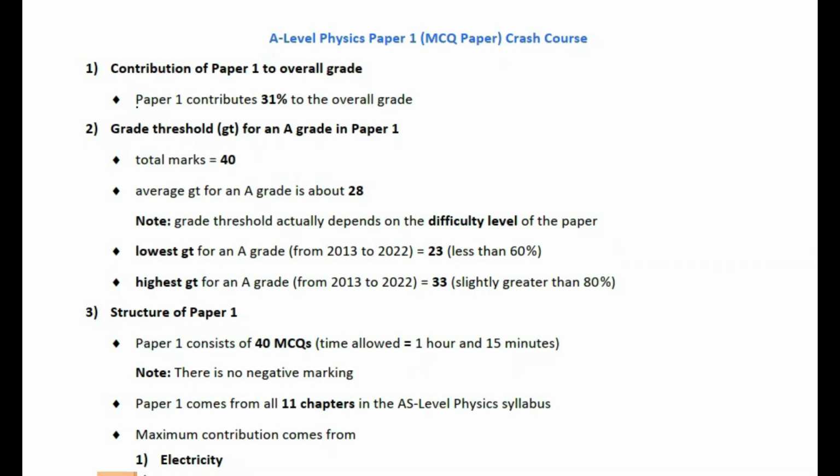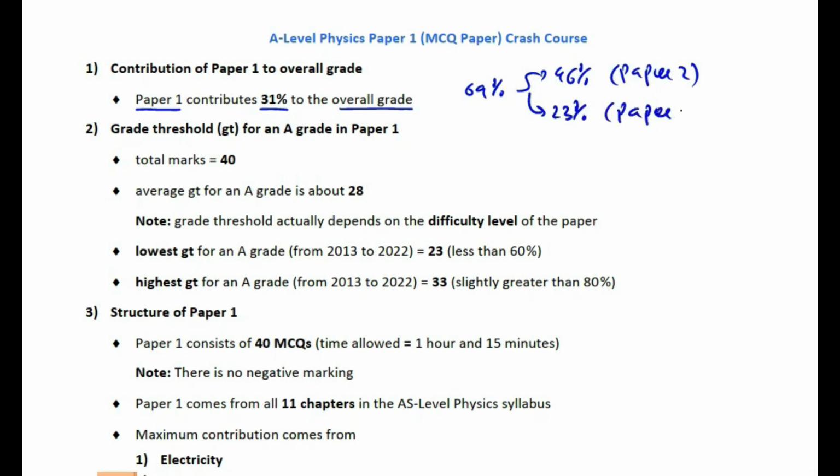Students, of all three papers that physics students take in the AS level, paper 1 is the second most important paper because it contributes 31% to your overall grade in the AS level physics. And of the remaining 69%, 46% contribution comes from paper 2, the theory paper, and 23% contribution comes from paper 3, the advanced practical skills paper. So students, if you have already messed up your papers 2 and paper 3, you can still redeem yourself by doing well on your paper 1.